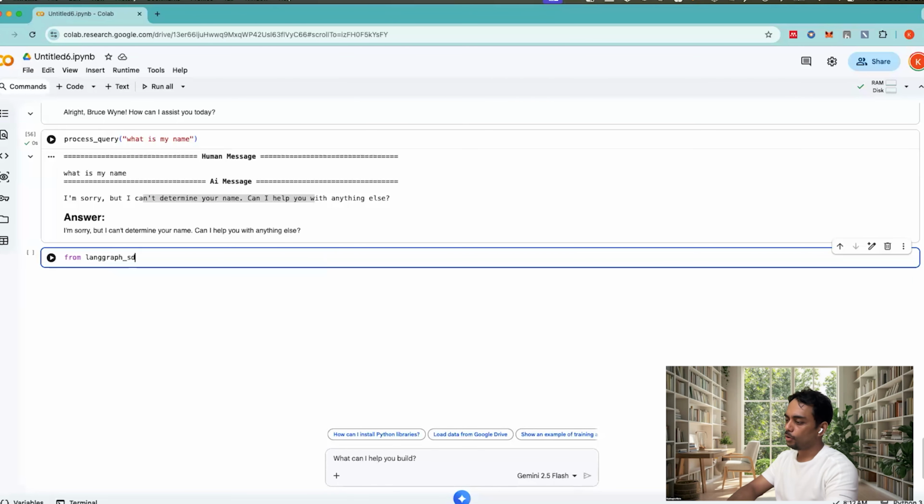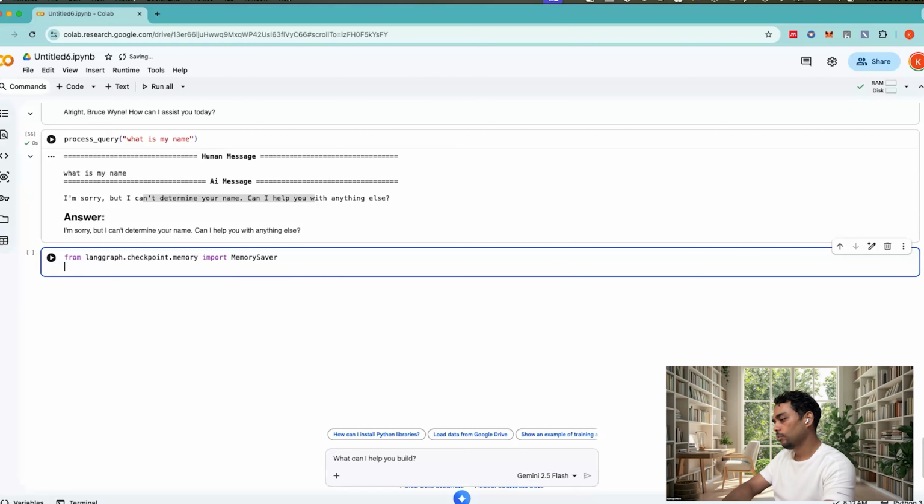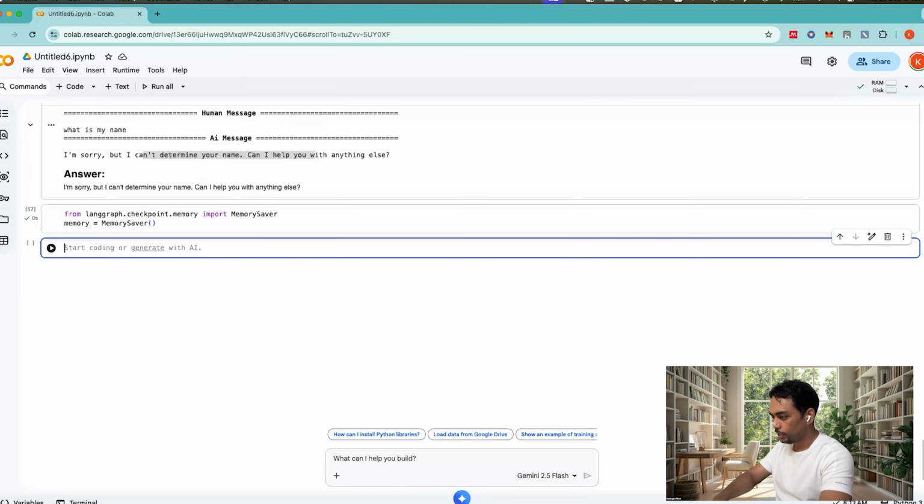It's a very small piece of code from LangGraph checkpoint. We will be importing memory saver, and then we will create one object of that. And we just need to compile this graph builder using this object. So graph builder dot compile, passing this memory object as the checkpointer.